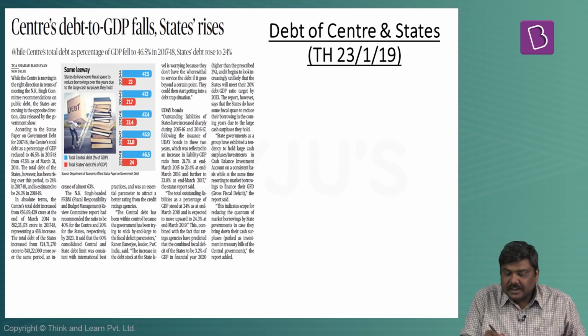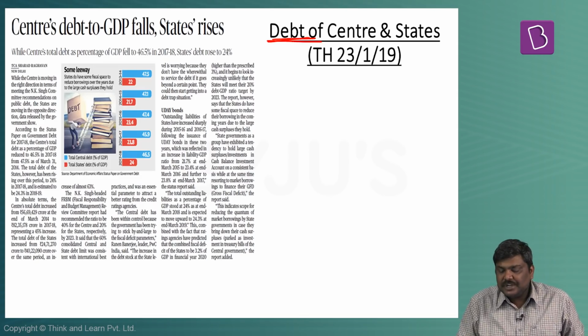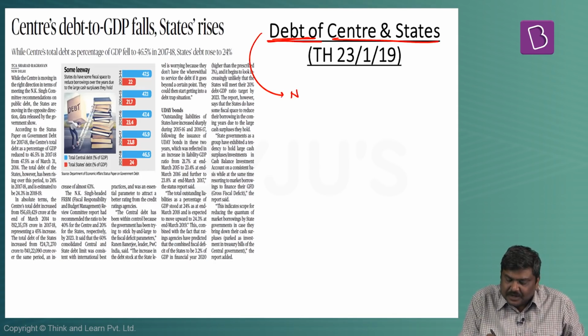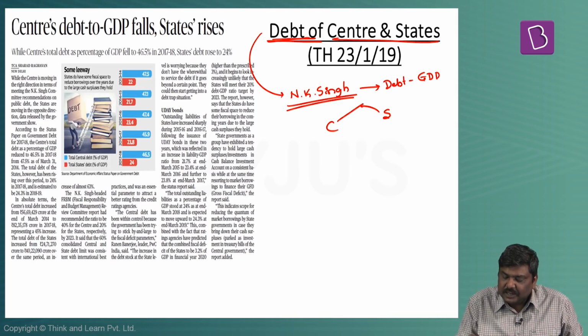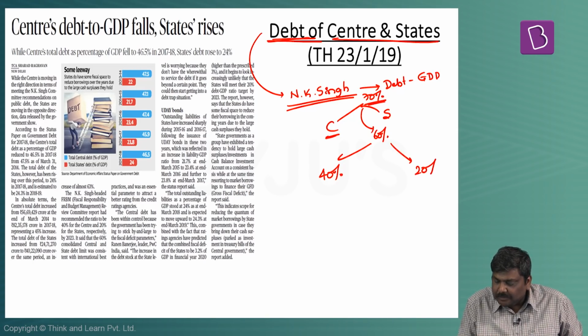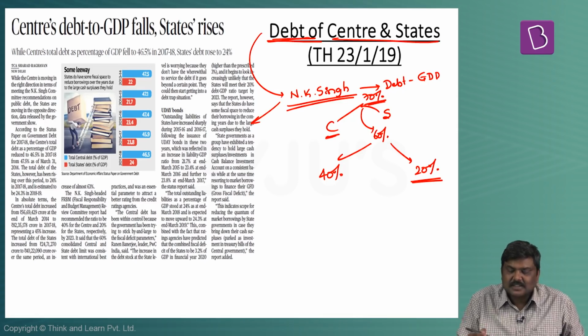The next article is related to the debt to GDP ratio of the center as well as the states. Now please understand, there is already a committee recommendation, that is the NK Singh committee, which has recommended that the debt to GDP ratio of the central government as well as the state government, which cumulatively is around 70%, should be brought down to 60%, of which the central government debt to GDP ratio should be 40% and of the states should be 20%. This article discusses the debt to GDP ratio of the center as well as the states.